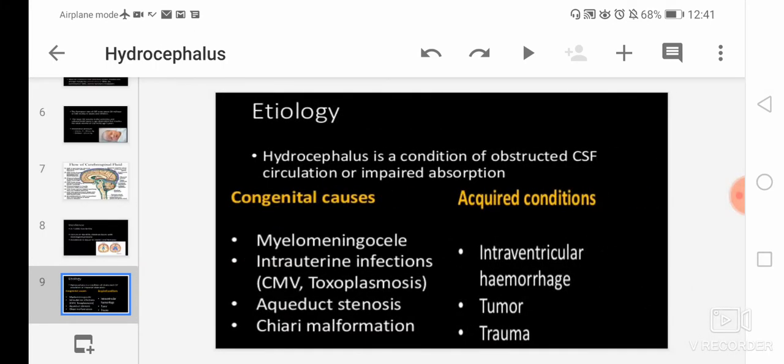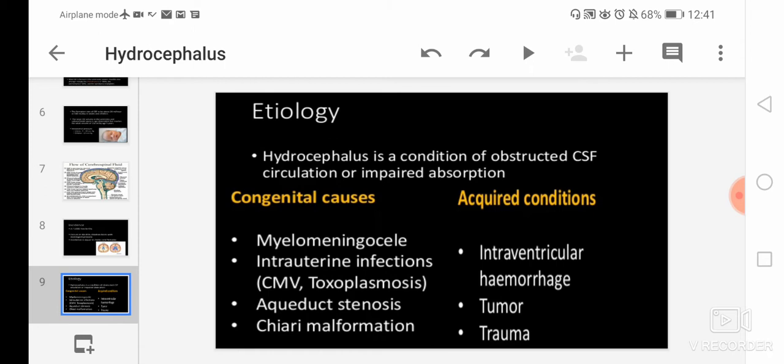Then we'll go to etiology. Hydrocephalus is a condition of obstructed cerebrospinal fluid circulation or impaired absorption. So here you can see etiology. It is saying that hydrocephalus is a condition of obstructed CSF circulation. I have earlier told you about the flow of circulation.